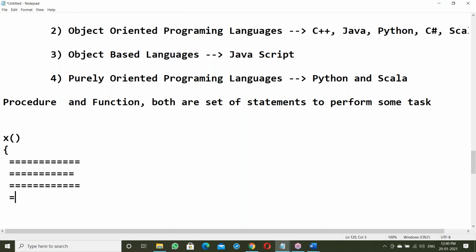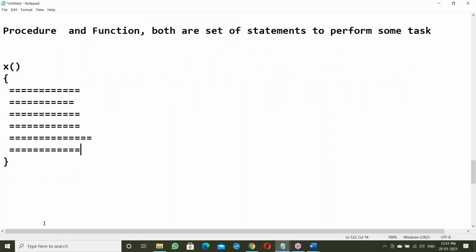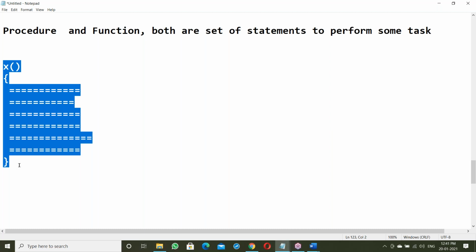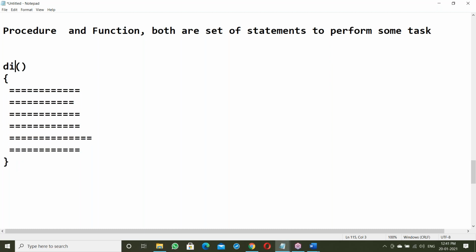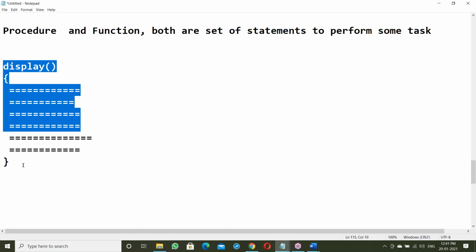There are some sets of statements here, like this. Procedure and function look the same. Both are similar, but there is some difference.